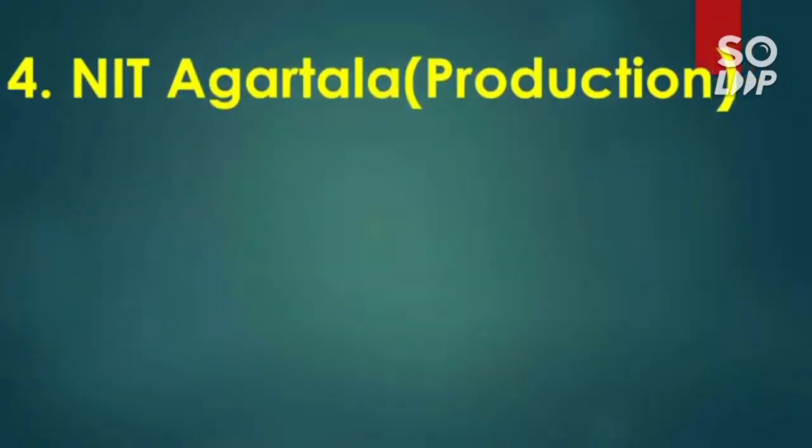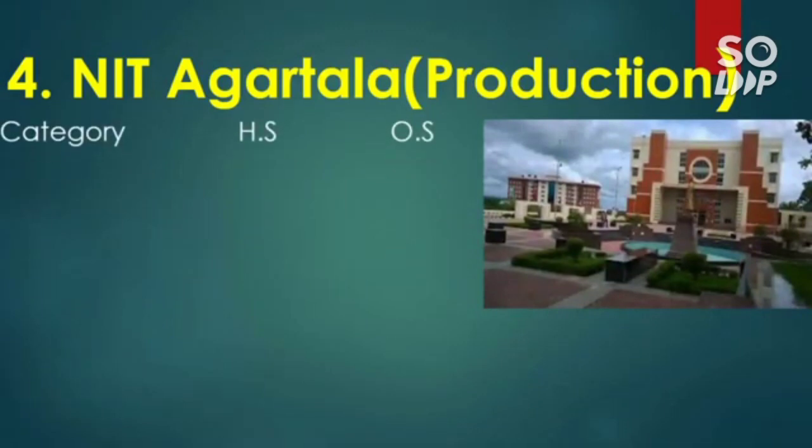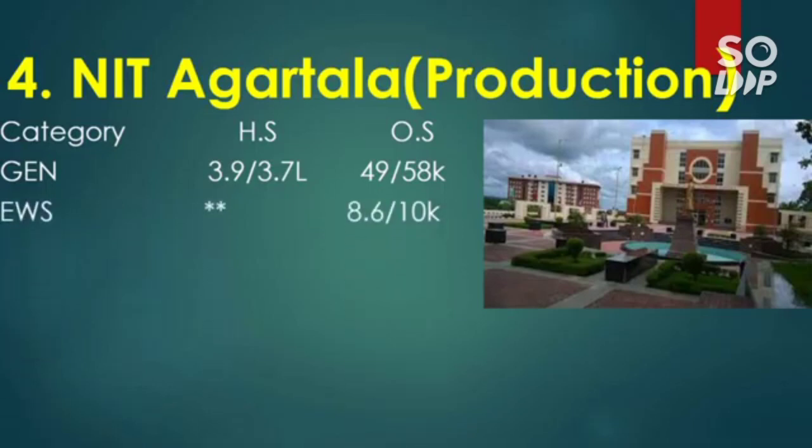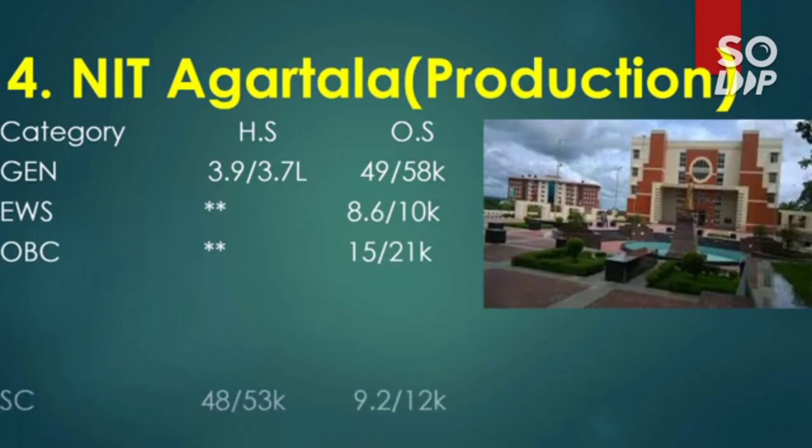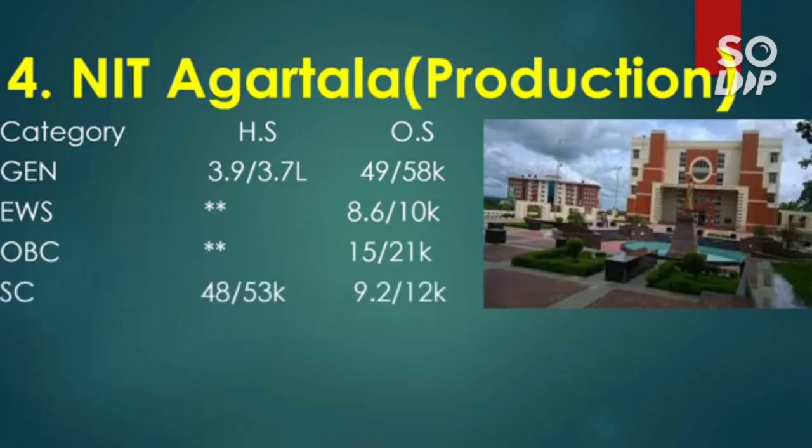So next is NIT Agartala. Production engineering has the lowest cutoff among all the branches. If you talk about general students, 49 to 58,000, that is male and female. For EWS 8.6 to 10,000. For OBC 15 and 21,000. For SC students, 9.2 and 12,000, that is male and female. And for ST it has 3.5 and 6.2 thousand.